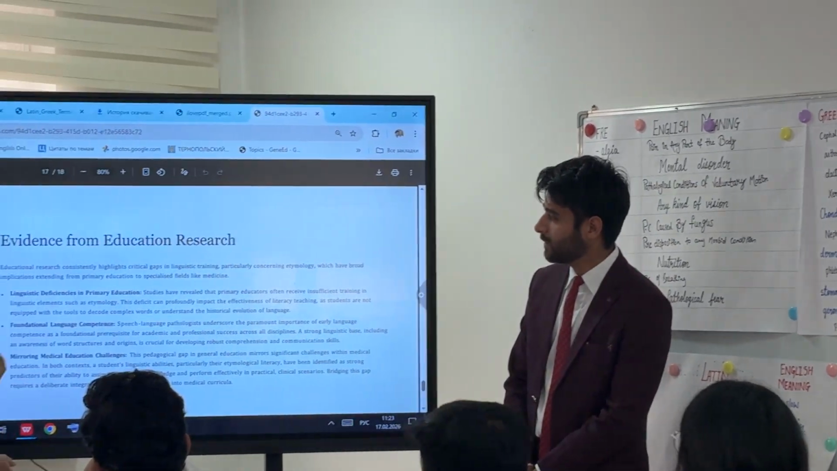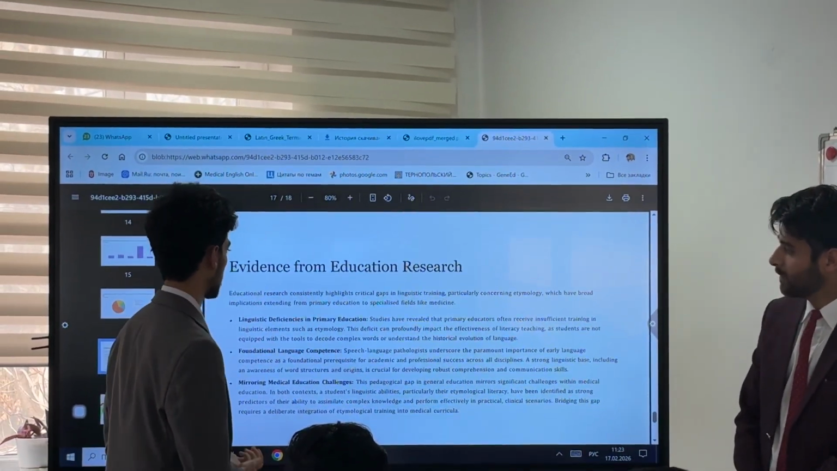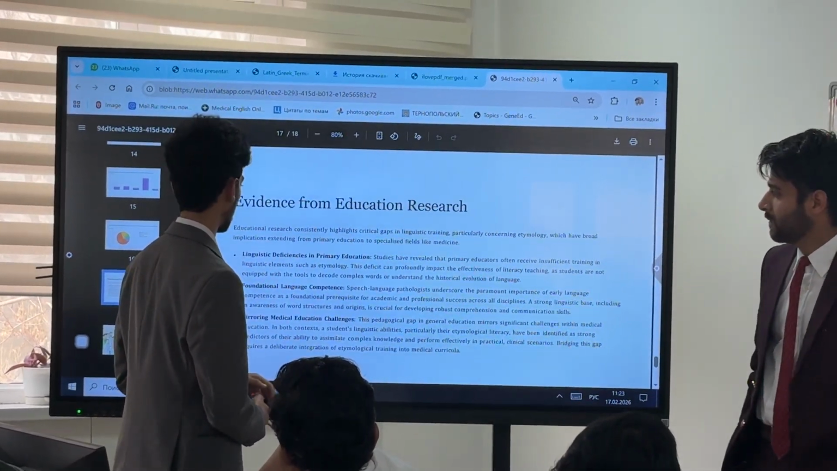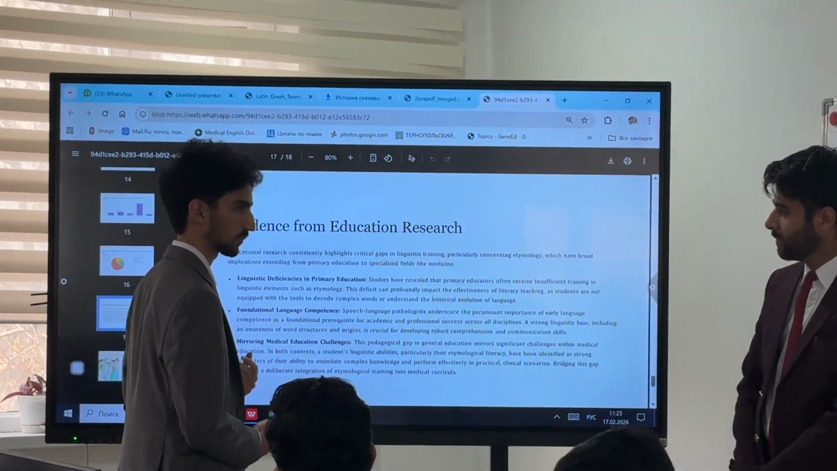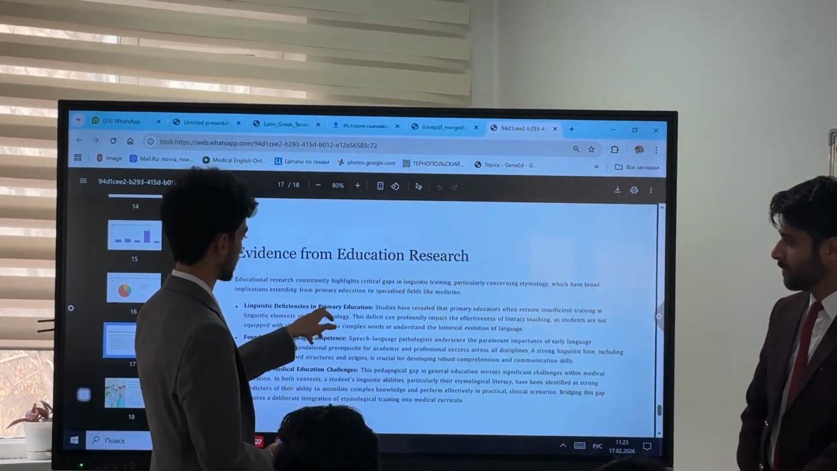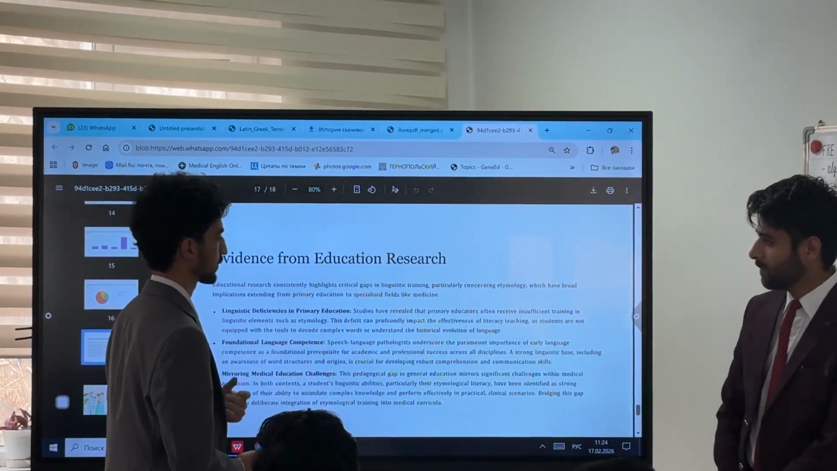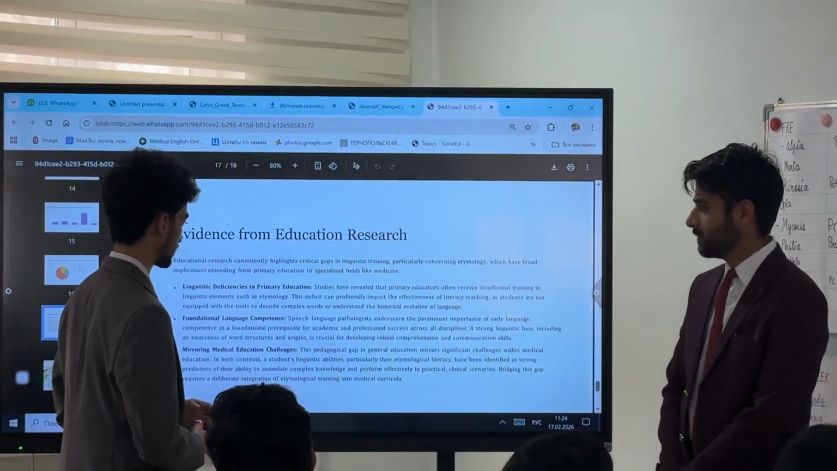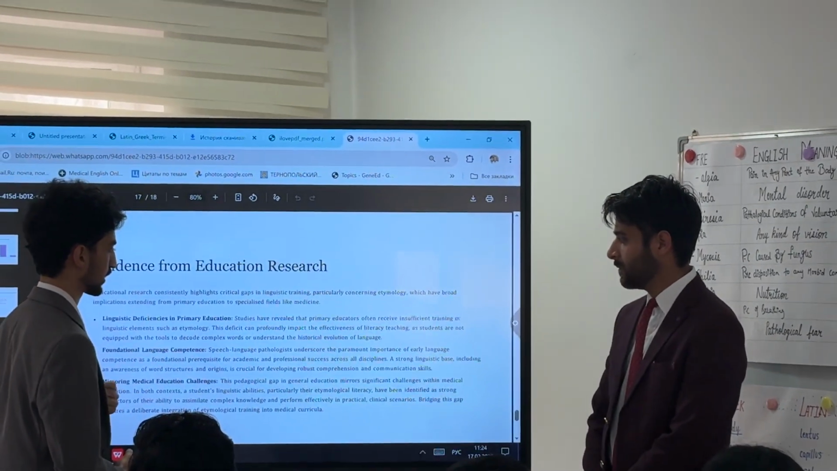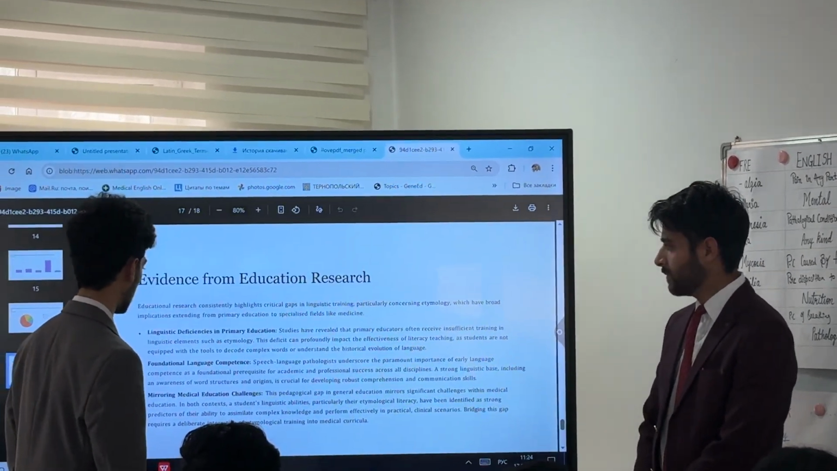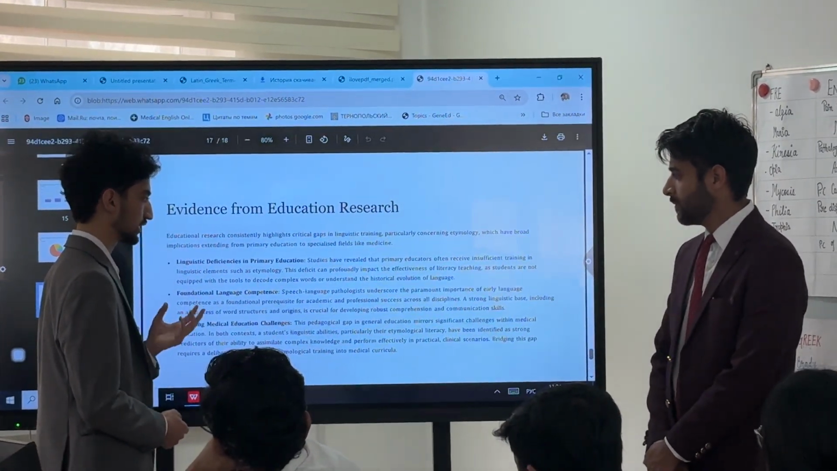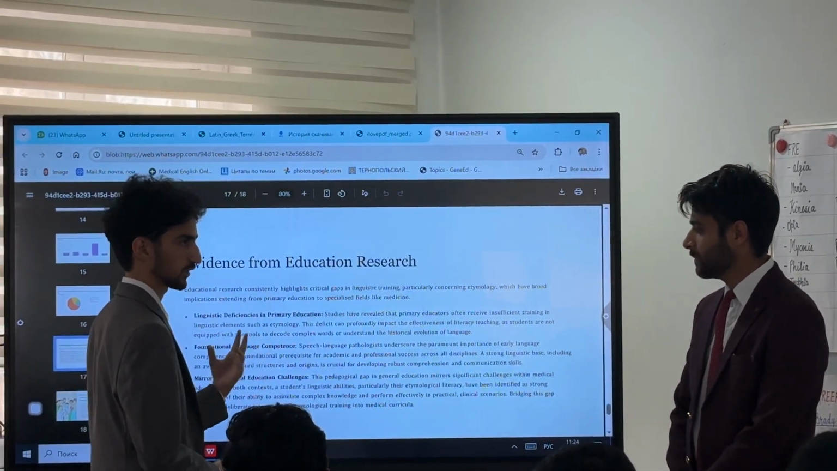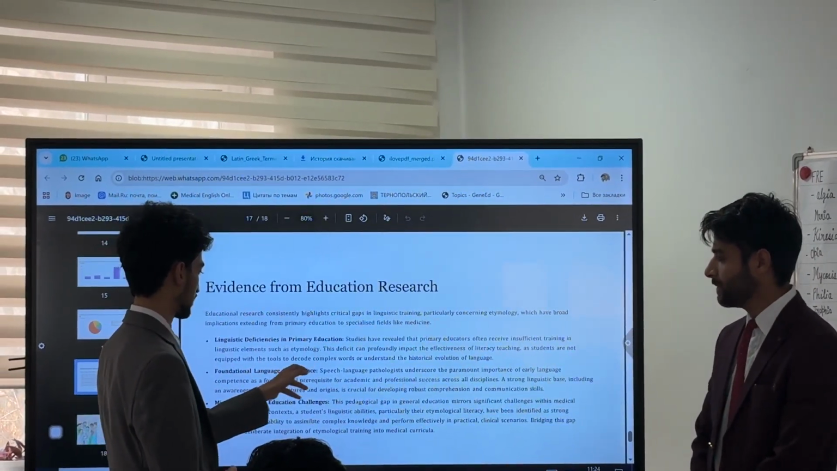And this is the evidence from education research. Education research consistently highlights critical gaps in linguistic training, particularly in etymology, which have broad implications extending from primary education to specialized fields like medicine. Studies have revealed that primary educators often receive insufficient training in linguistic elements such as etymology. This deficit can profoundly affect the effectiveness of literacy teaching, as students are not equipped with the tools to decode complex words or understand the historical evolution of the language. So we should focus more on linguistic language here.